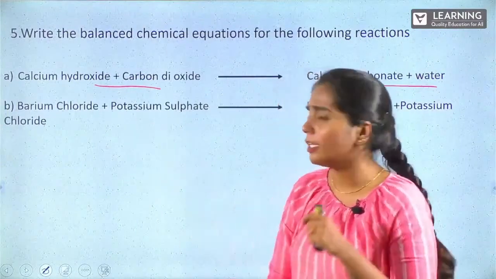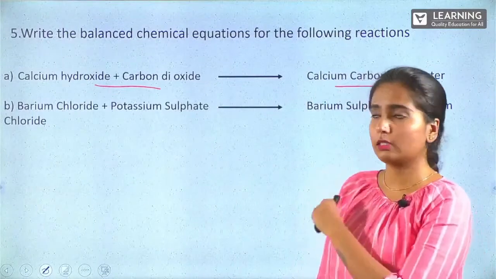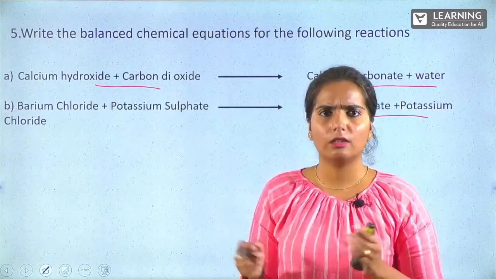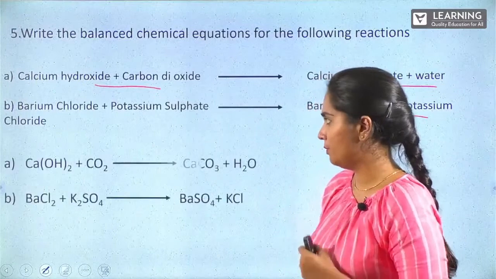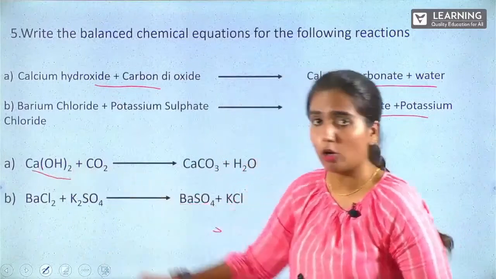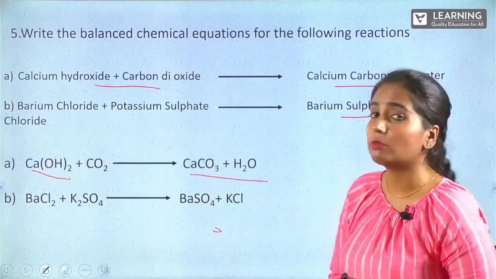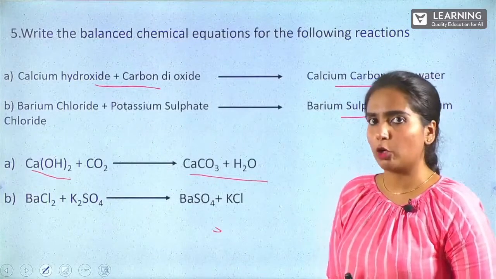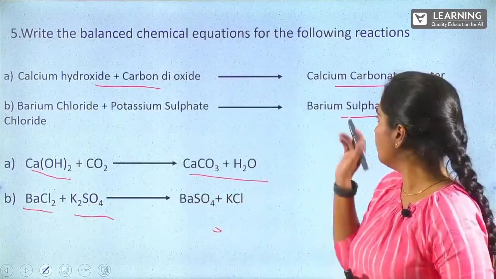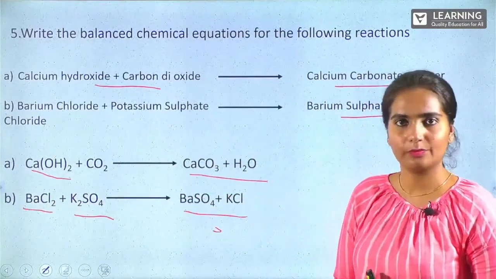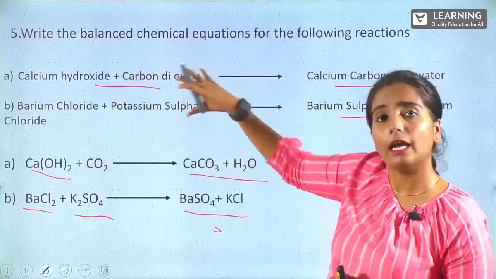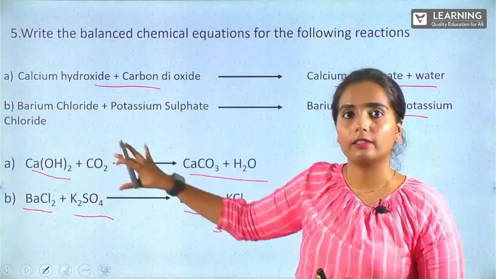Followed by barium chloride and potassium sulfate. When you treat that, what is it getting? Barium sulfate and potassium chloride. So how exactly is the equation written? Yes, this is how we are going to write the equation. So calcium hydroxide and carbon dioxide are treated and you are getting calcium carbonate with water as a byproduct. And also barium chloride, BaCl2, with potassium sulfate, you will be getting barium sulfate plus KCl. Okay, that is nothing but potassium chloride.